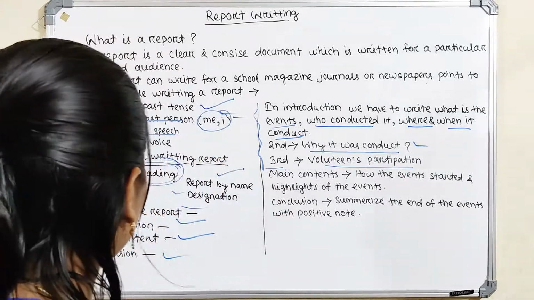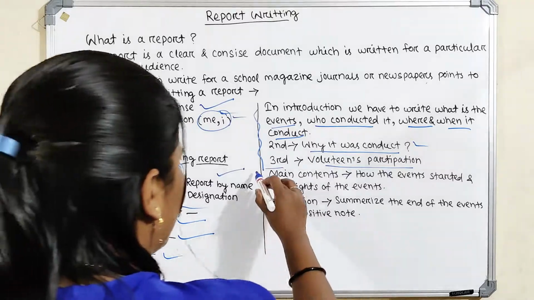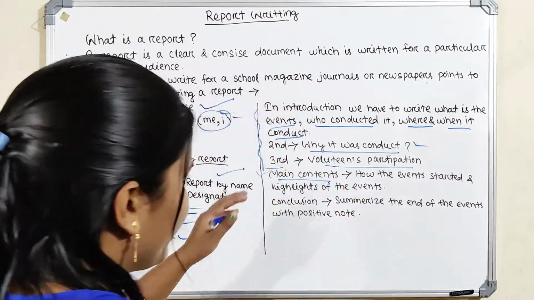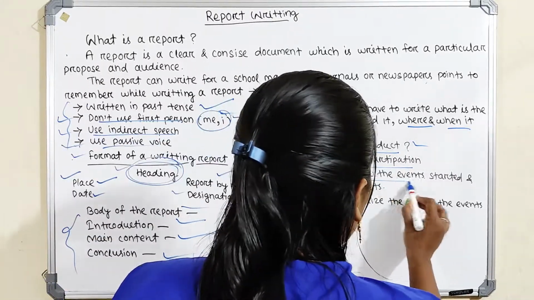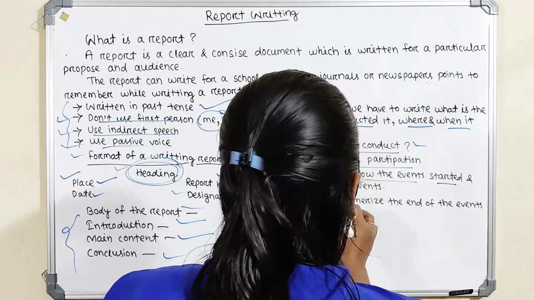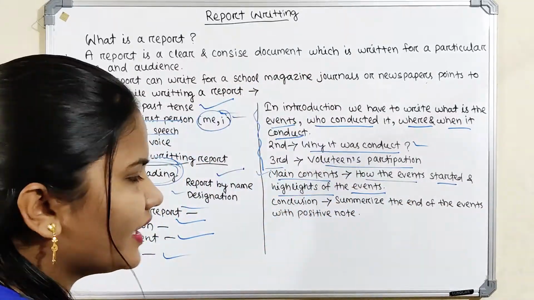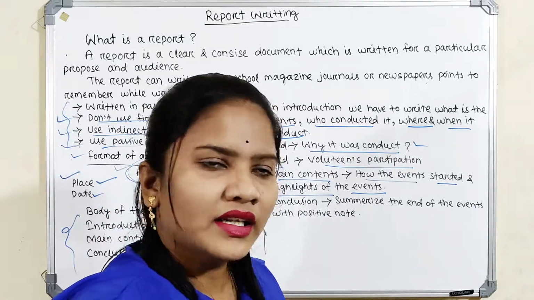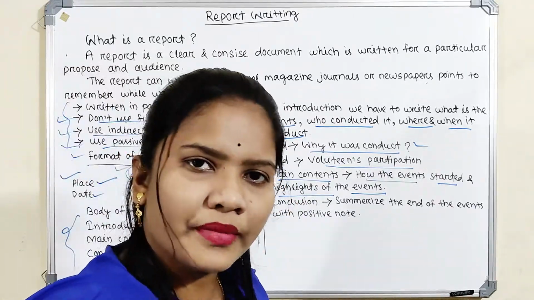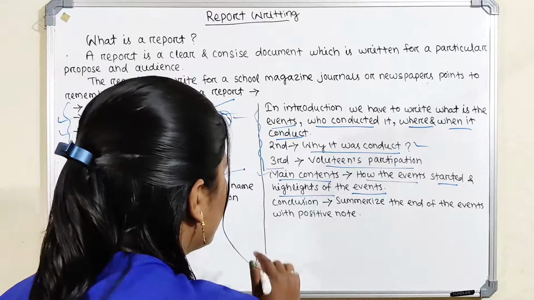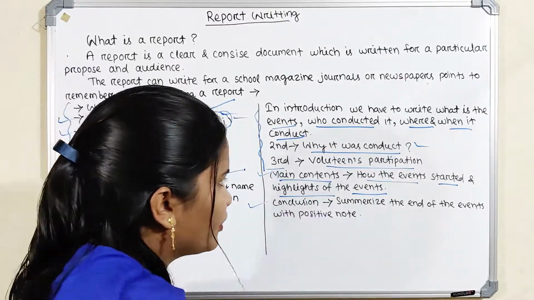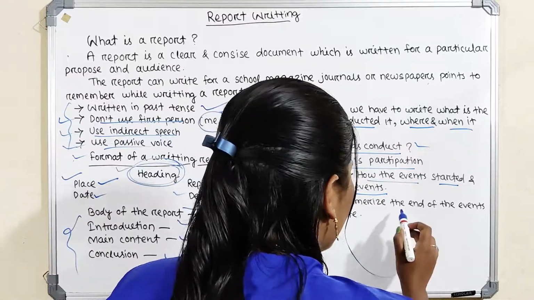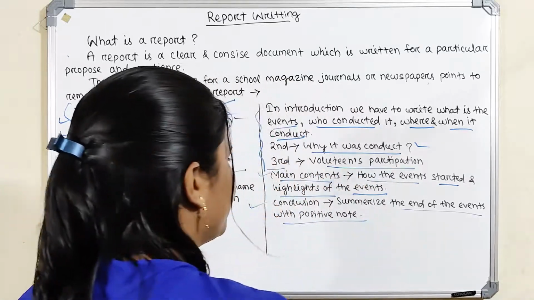The second step is the main content. In the main content we have to write how the event started and the highlights of the event. It means the main points and main theme of the report we write in the main content. And thirdly, the conclusion part. It is the last part of the report, where we summarize the end of the event with a positive note.